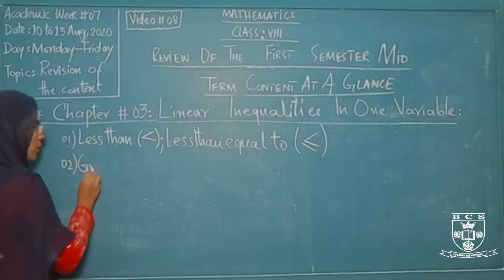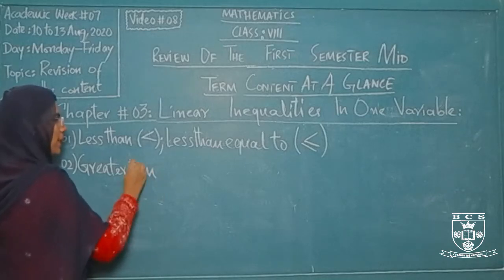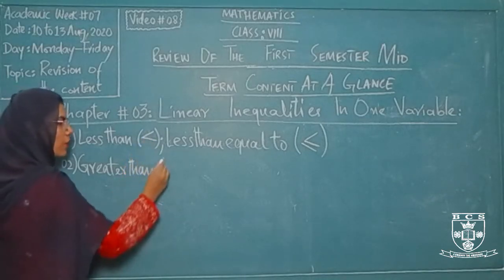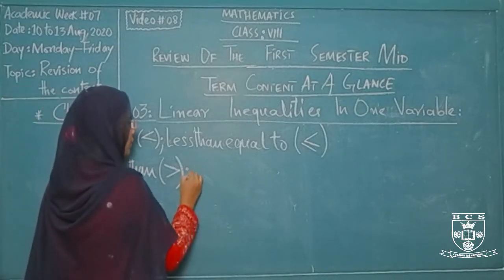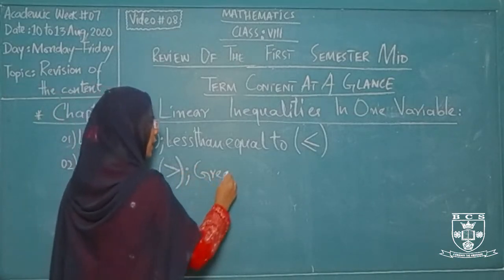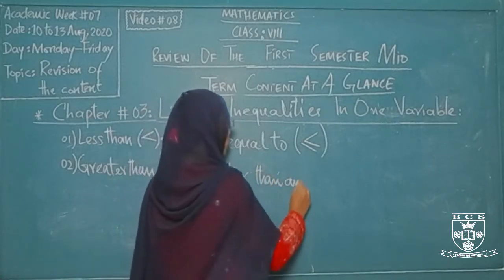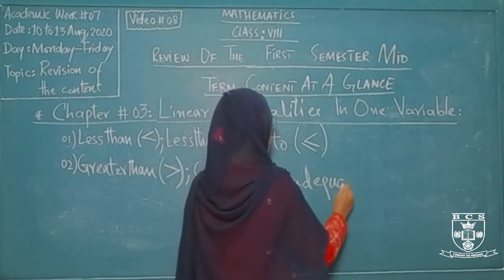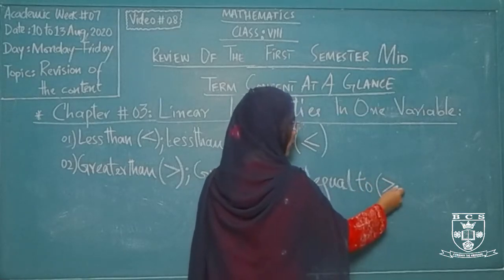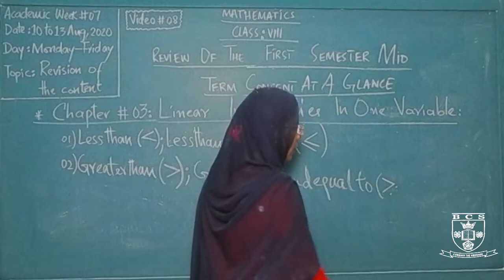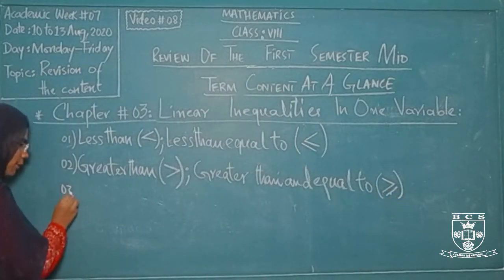Respectively, the second concept, greater than, represented by this, the opposite sign of less than. This is the symbol for greater than, and the next part is greater than or equal to, similar to less than. This is greater than, and with the help of an additional line it becomes greater than or equal to. The third concept is the number line.